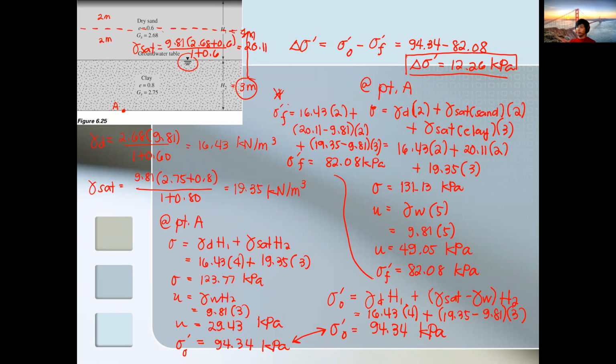It's just shorter. Again, this is only advantageous if the problem is asking for the effective stress. But if the problem is asking for the total stress, the water stress, or the neutral stress, the long way is better because you go through every parameter. So that is the right answer. I solved it there.